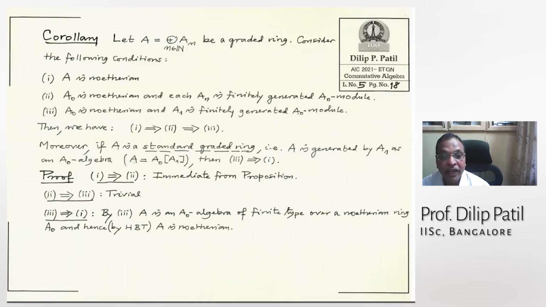That means A, okay, so by 3, A is an A0 algebra of finite type because this A1 is a finitely generated A0 module. So I take the generators of A1 and generate over A0 by those generators, that is precisely the ring A, given our assumption that it is standard graded. So therefore, by Hilbert's basis theorem, A is Noetherian.